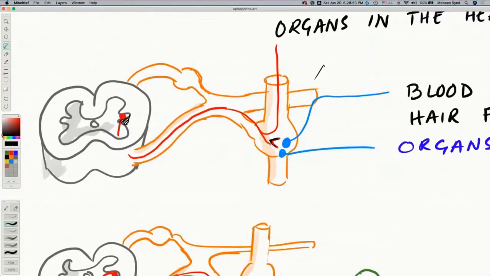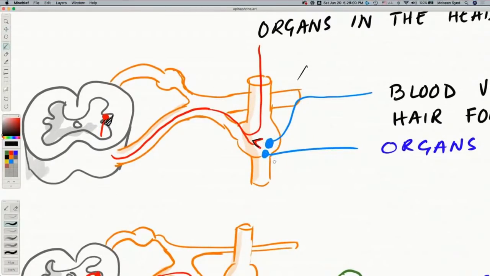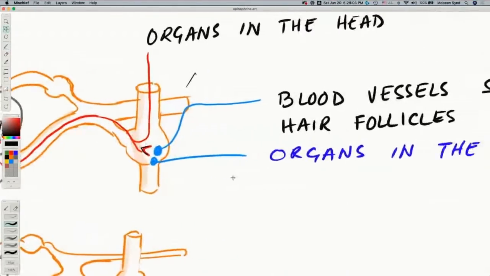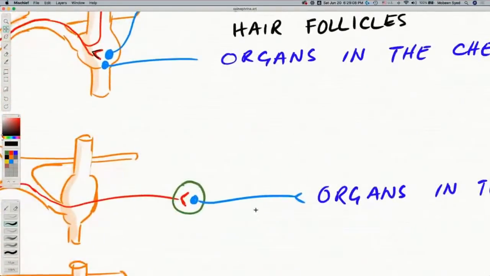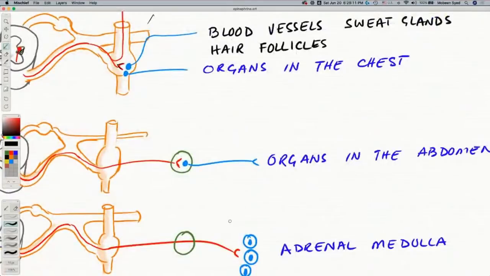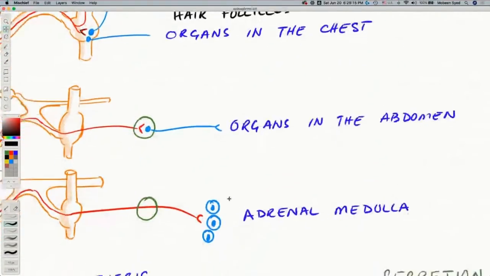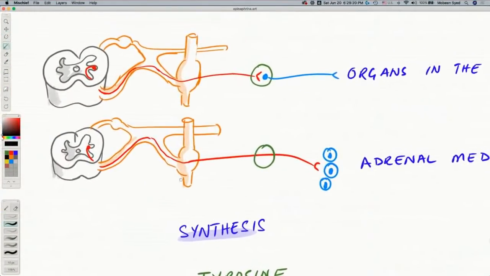This sign here, the crow's foot, says that this fiber finishes. And this rounded sign means a new fiber, a new neuron, starts. From there, the new neurons go to blood vessels, sweat glands, hair follicles, and organs in the chest. Similarly, they go to all of our organs in the abdomen. And then what is important for us is the adrenal medulla. From the spinal cord, sympathetic fibers come out and go all the way to the adrenal medulla.